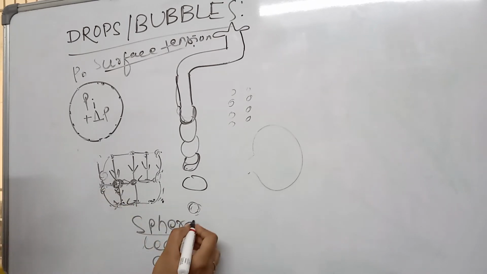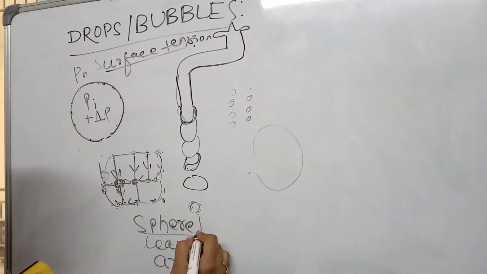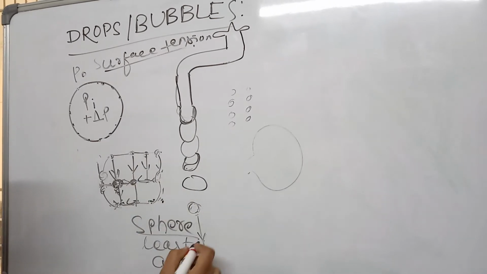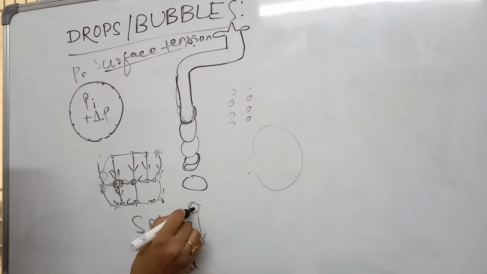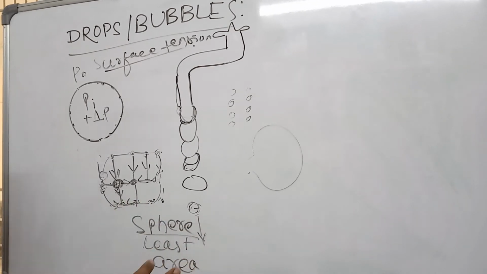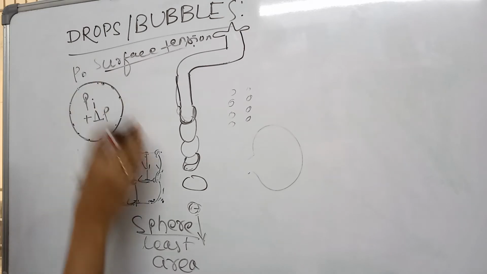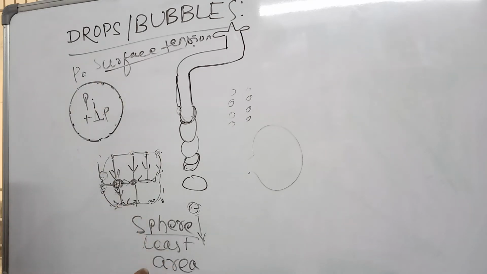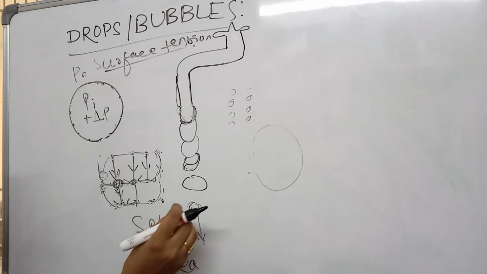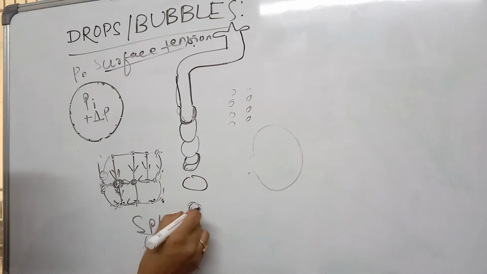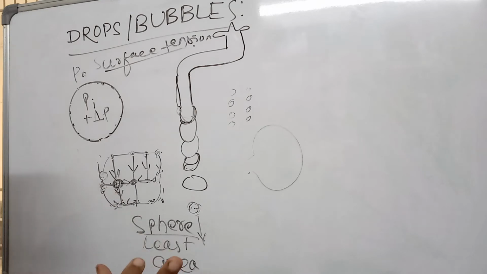After that, gravitational force matters. When it is going in the downward direction, gravity is there, and air resistance is also there. But when it is very small, within the range of the threshold radius, the surface energy is dominating, so it takes the shape of a sphere. When the radius becomes greater than the threshold value, gravitational force and air resistance play the dominating role. That's why it gets flattened.